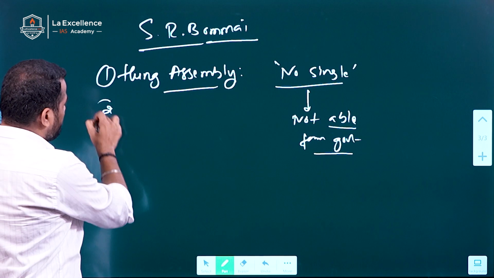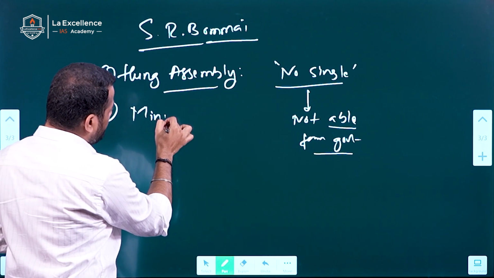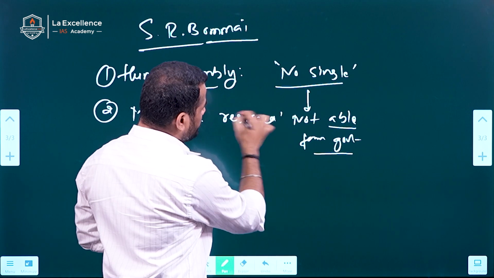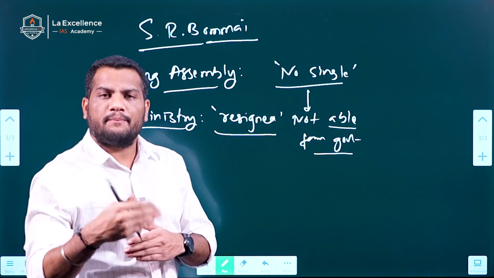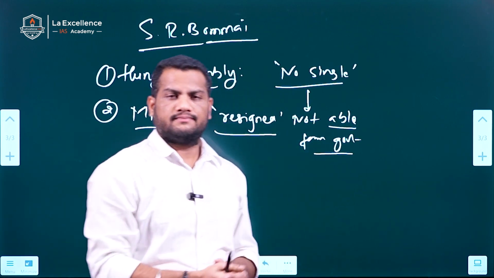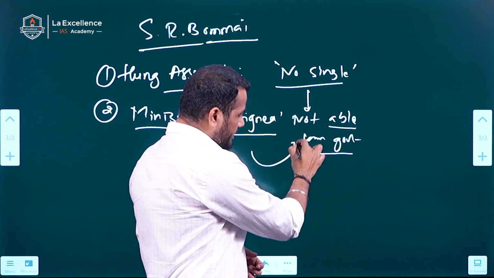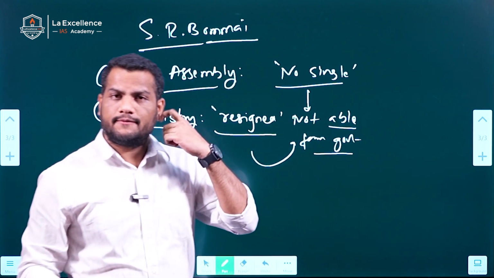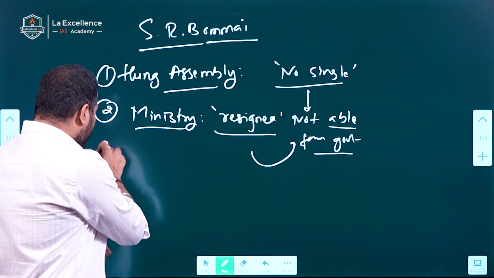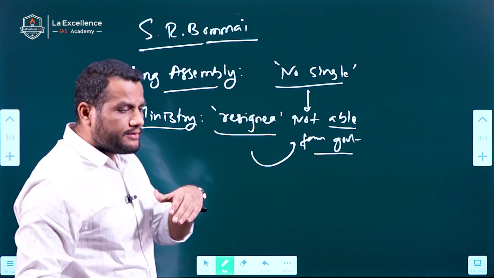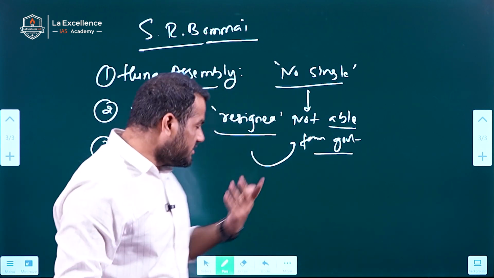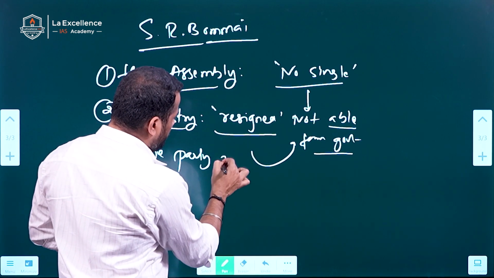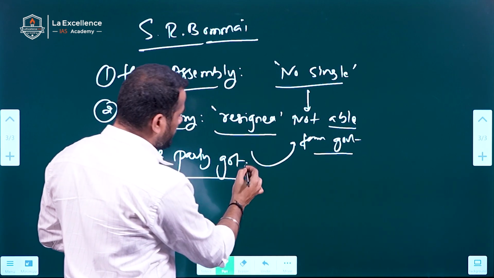Second one is that the ministry, meaning the government in the state, has resigned from the position, and no other party is able to form a government in the state. Third one is that the election is held and one party got a majority in the state, right?